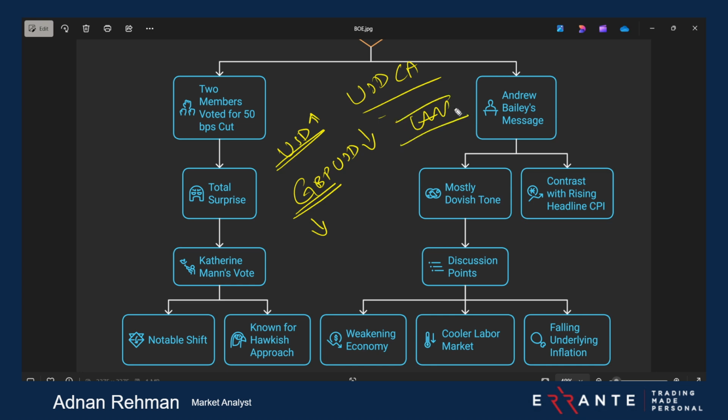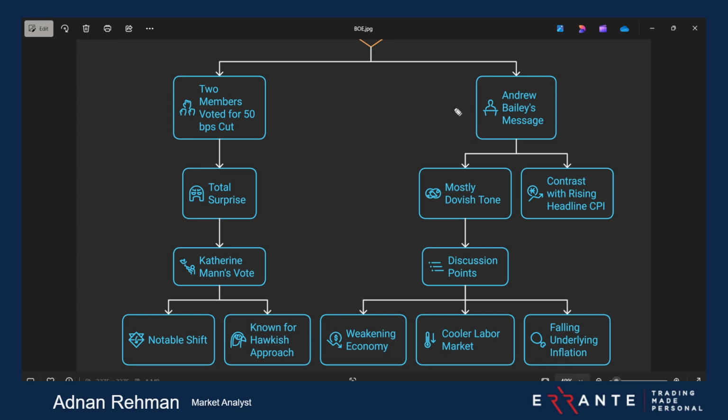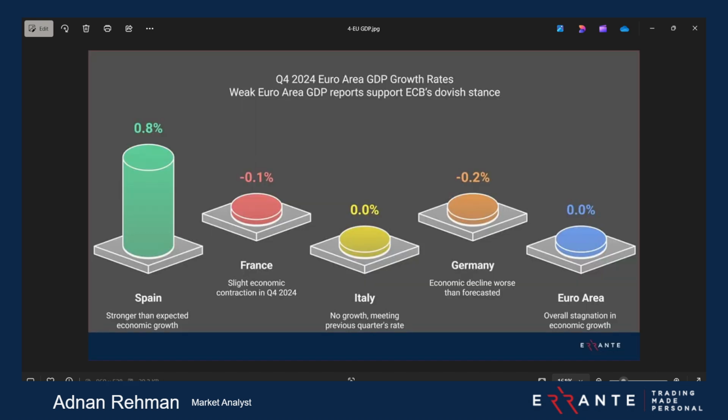The next contender, in terms of a stronger dollar, is the eurozone. Why? Because if you look at the Q4 euro area GDP, the most they could get is the one from Spain at 0.8.